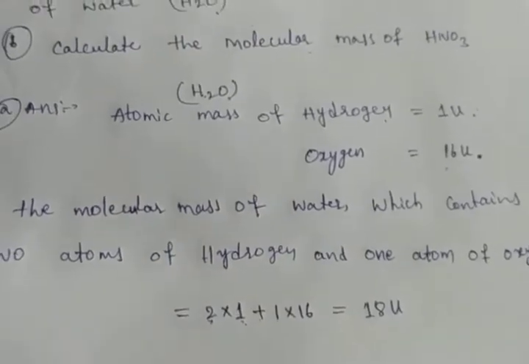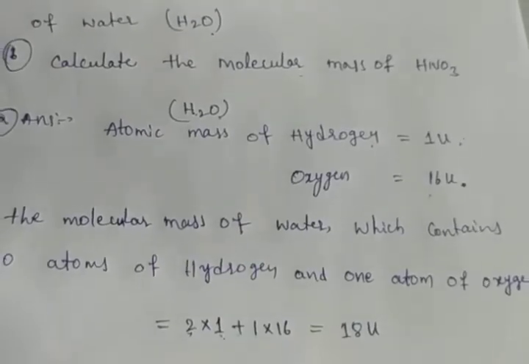And the second one is HNO3. Now we have to find out HNO3. Now B is HNO3.